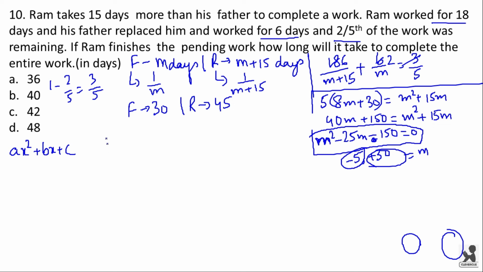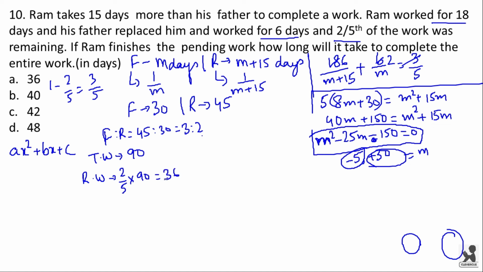Now their efficiency will be F is to R is equal to 45 is to 30, which is equal to 3 is to 2. The total work will be efficiency of father into number of days taken by the father, or efficiency of Ram into number of days taken by Ram. Both are equal. So we get 90. That is 3 into 30 or 2 into 45. We get 90. Now the remaining work is 2 by 5 into 90, which is equal to 36. So now 36 work is pending.